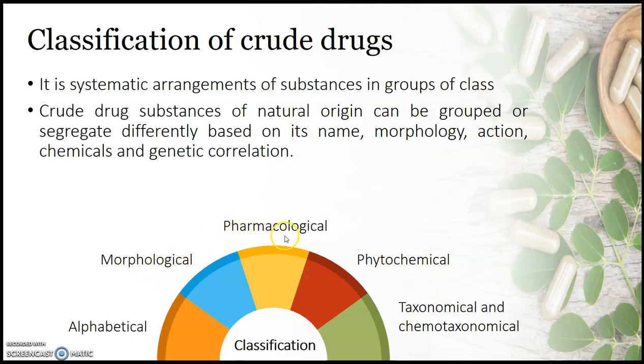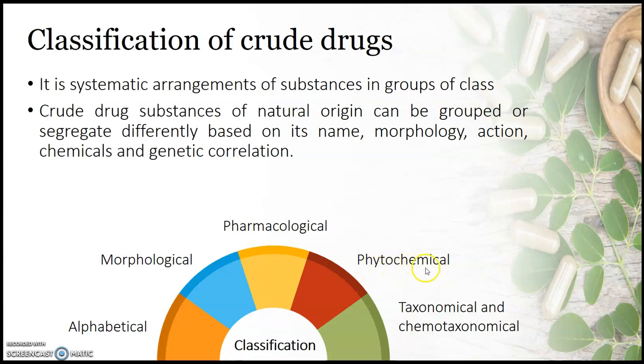In pharmacological classification, the emphasis is on the actions of the crude drugs. For example, some drugs show a sedative effect, some a CNS stimulant effect, some a cardiac depressant effect and a cardiac stimulant effect. So the classification heads would be like CNS depressant, CNS stimulant, cardiac depressant, cardiotonic, laxative, purgative. Based upon its major effect, the crude drugs are classified into different pharmacological classes.